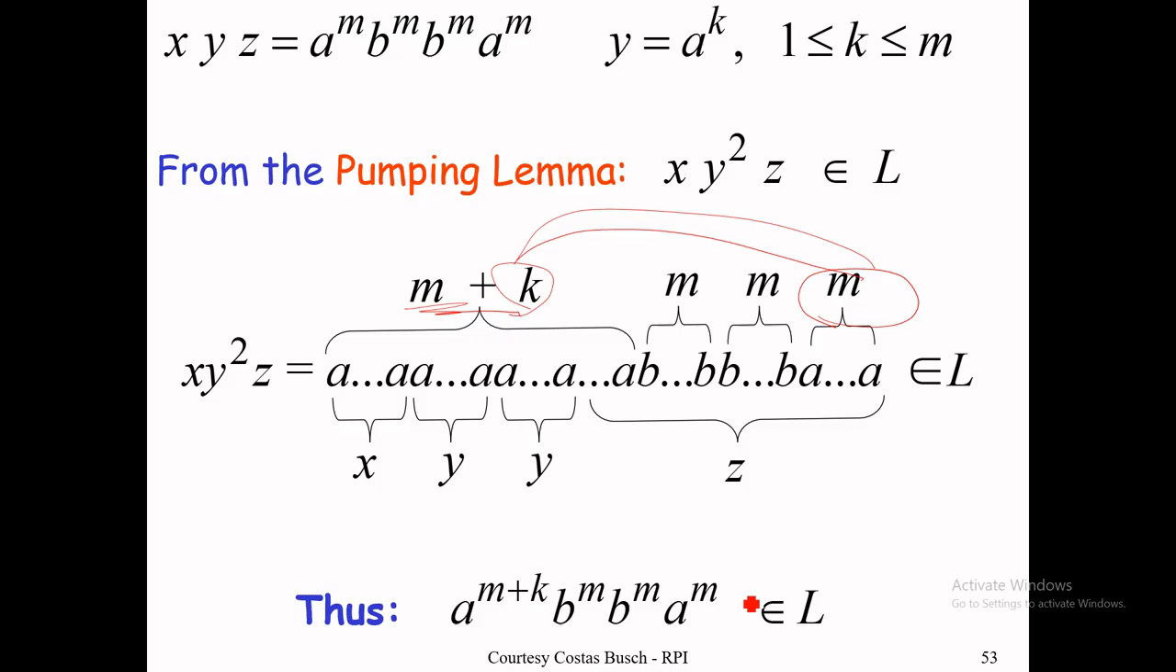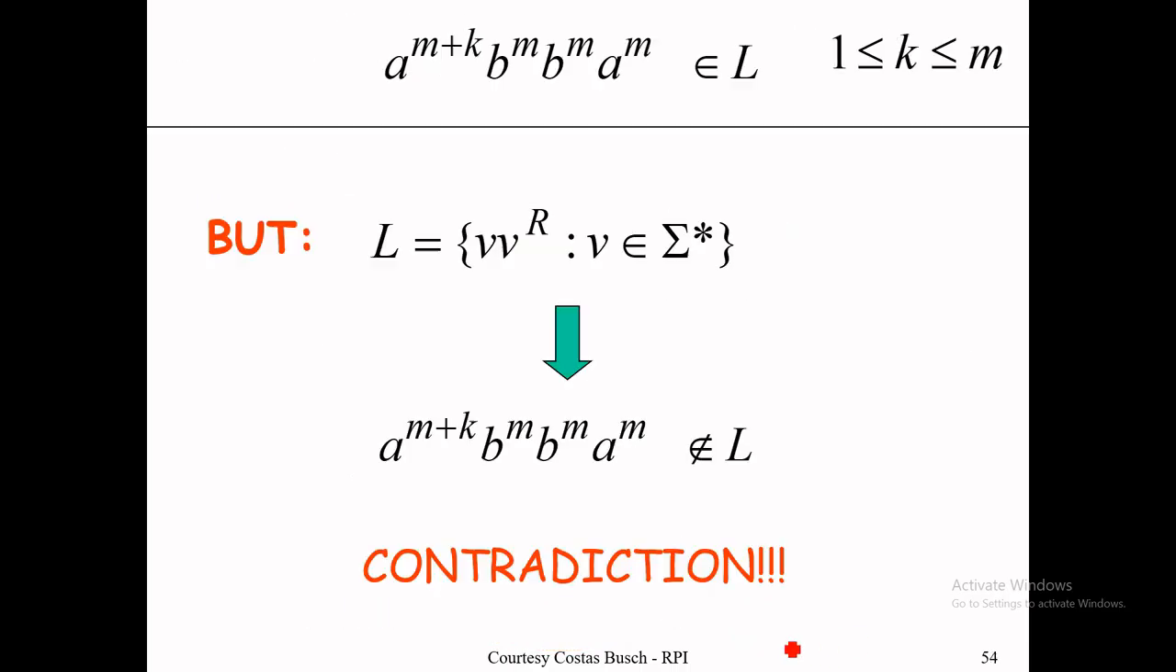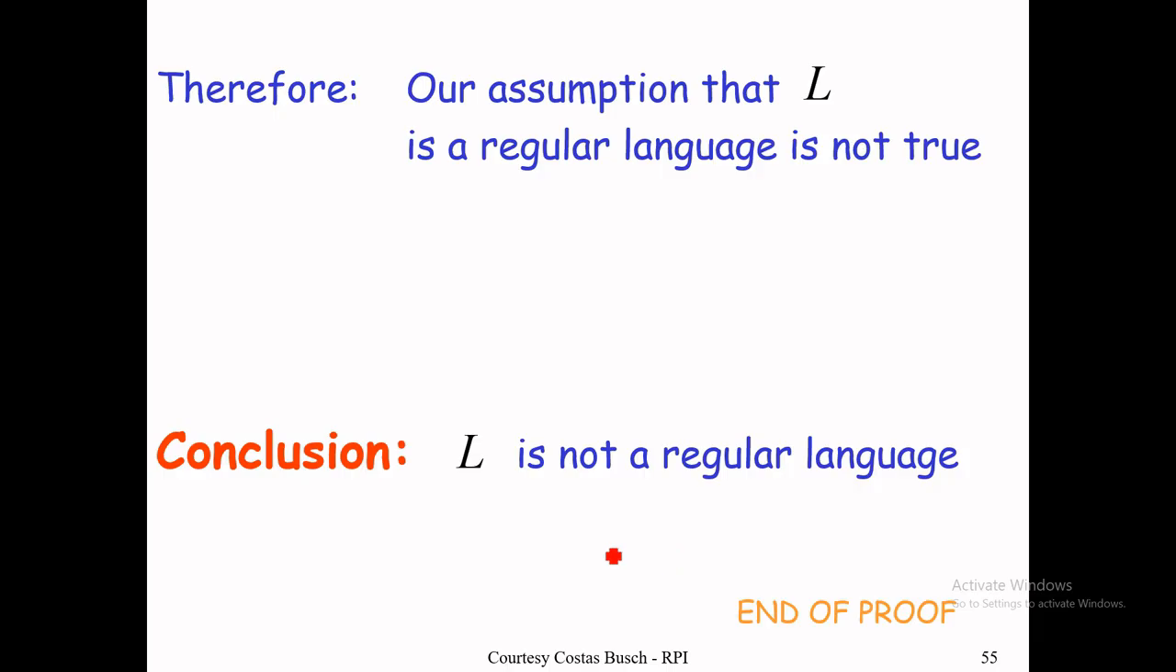So the string a^(m+k) b^m b^m a^m has a^(m+k) and a^m not equal. It means this is not a reverse string. If this is not a reverse string, it does not belong to L. It should belong to L, but it is not belonging to L. That's a contradiction, and that contradiction shows that the language is not regular. So ww reverse is not regular.